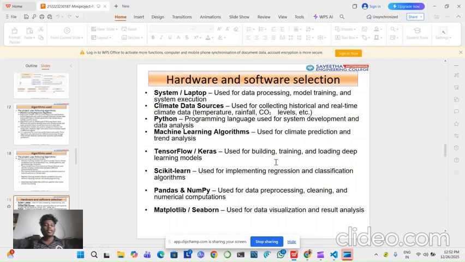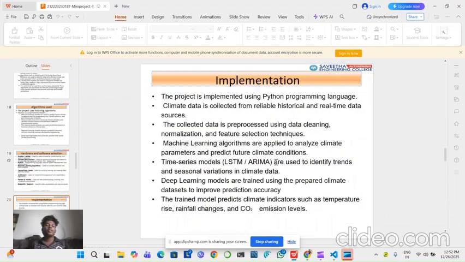What are the hardware and software that we need for our project? System, laptop: this is the basic thing used for data processing, model training, and system execution. Climate data sources are used for collecting historical and real-time climate data: temperature, rainfall, CO2. Python program, machine learning algorithm, TensorFlow, graphs. These are the libraries: scikit-learn, pandas, numpy, and matplotlib that we want to use in our project.